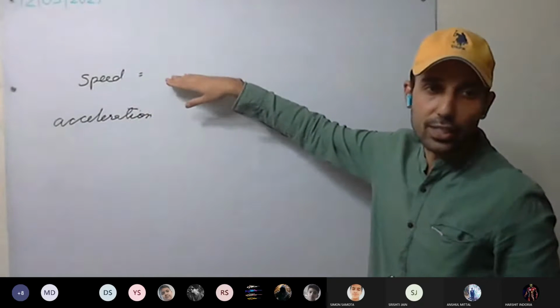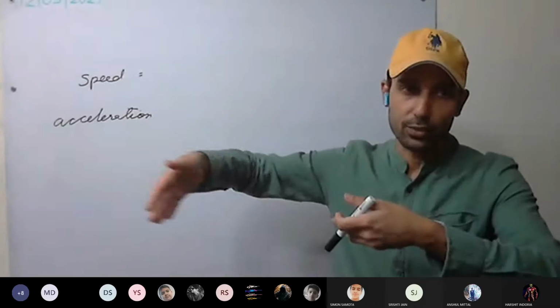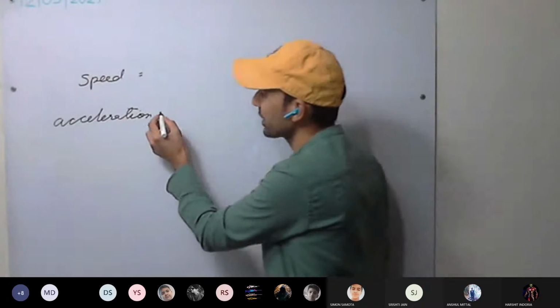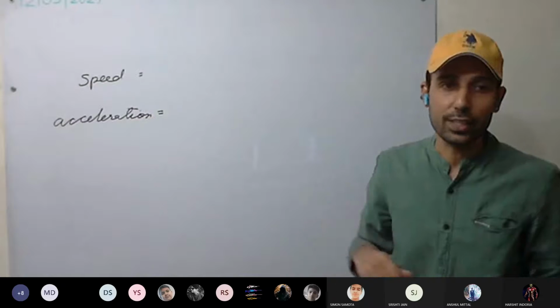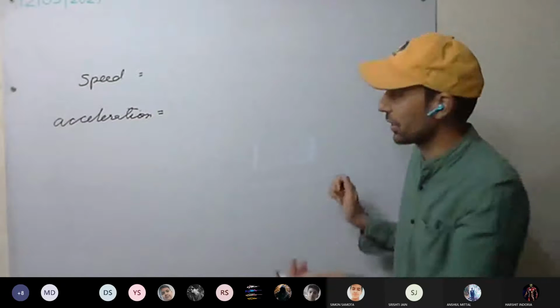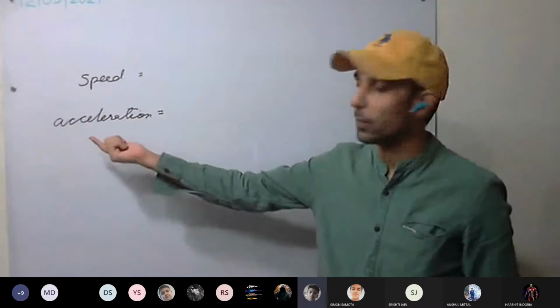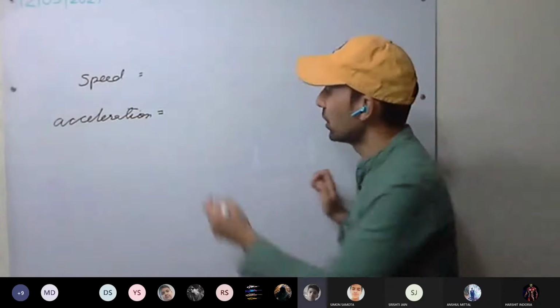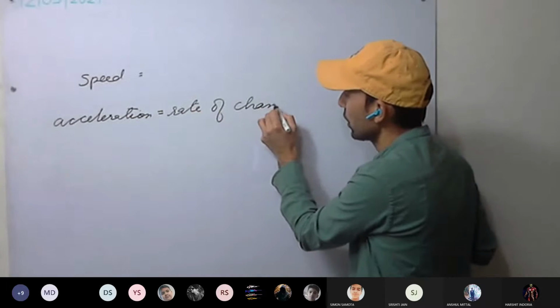Velocity was the rate of change of displacement, that is, at what rate the displacement is changing. Today we are discussing acceleration. What is acceleration? It is rate of change of velocity. How the velocity is changing, that will give us acceleration. That information is going to be provided by acceleration. So rate of change of velocity.